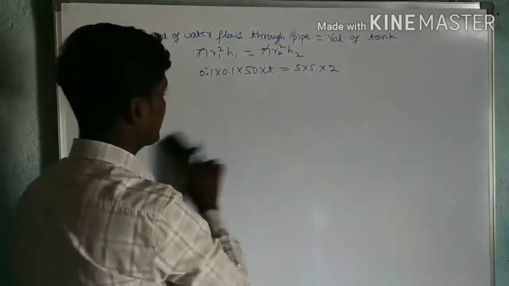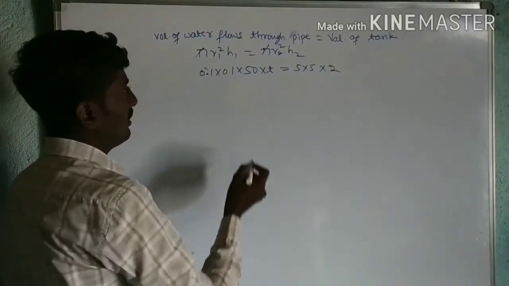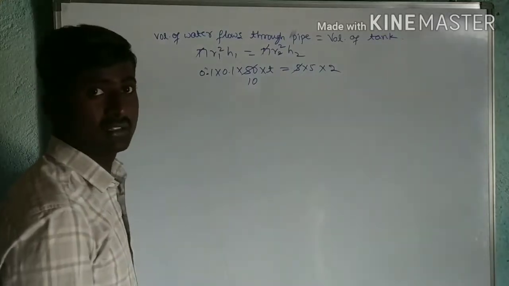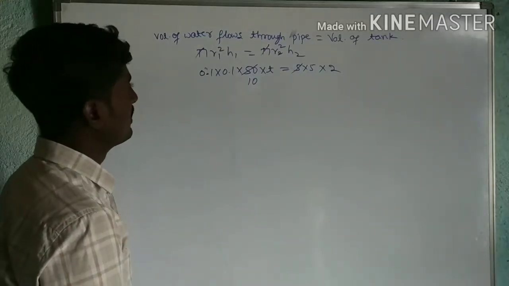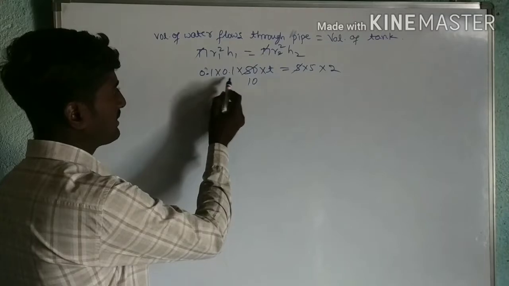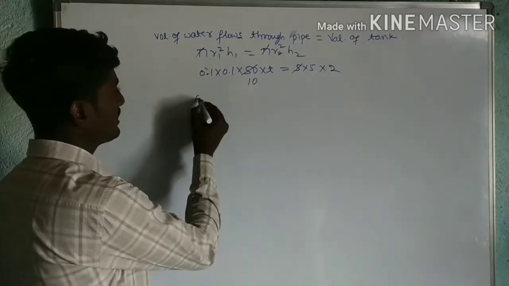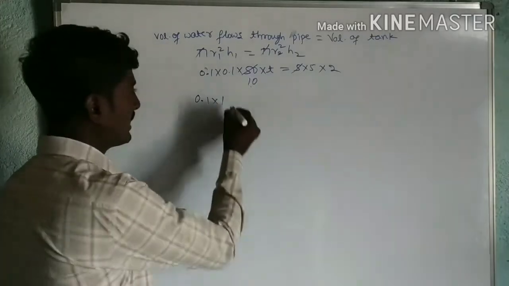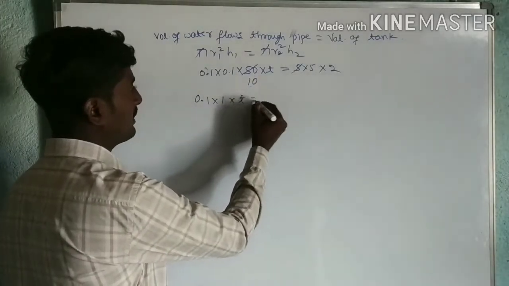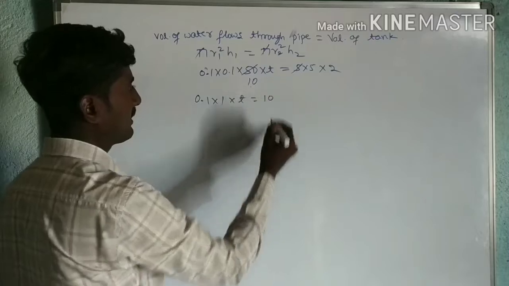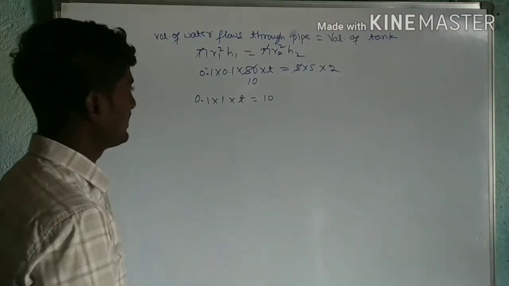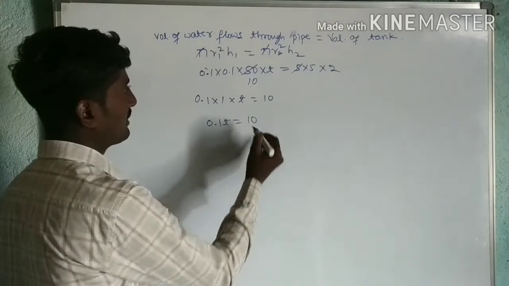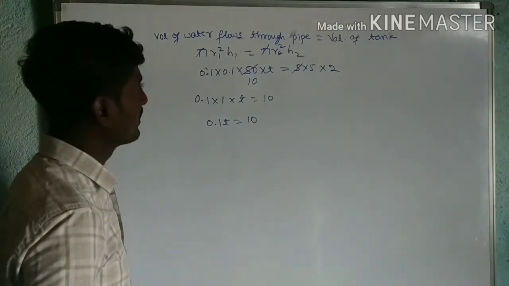Next, this is how much? 5 ones are 5, 5 twos are 10. I can write this as 0.1 into 10, that is 10 into 0.1, which is 1 into T. This is how much? 5 twos are 10. Now this is equal to 0.1 T equals 10.